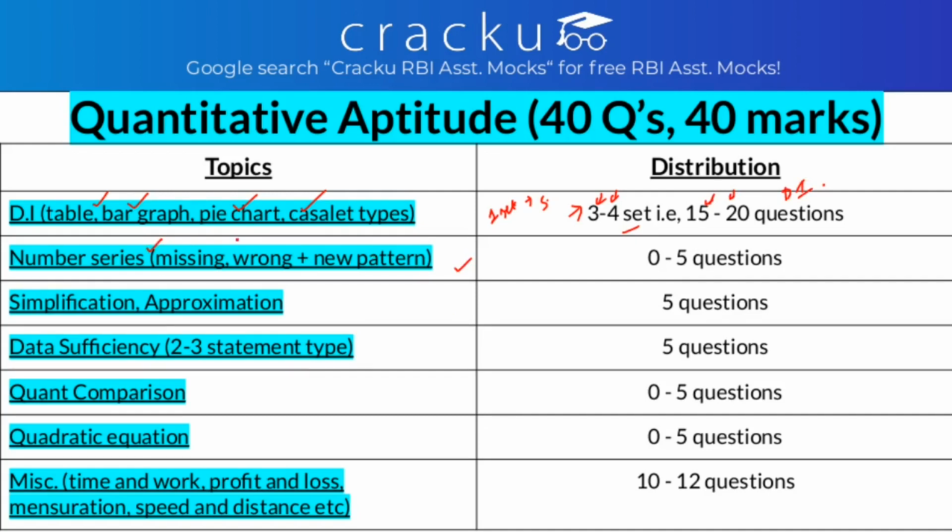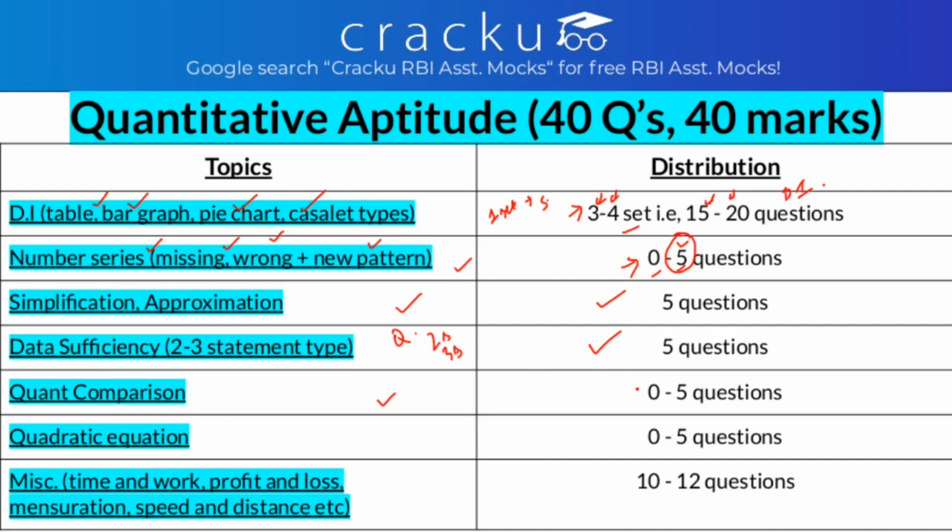So number series, both missing, wrong and new pattern, are generally 0 to 5. That means if it is there, you will get 5 questions from number series. Other is simplification and approximation, you generally get 5 questions from them. Data sufficiency, this is quants data sufficiency, and the earlier one was reasoning data sufficiency. In quants data sufficiency, this can be both 2 statement or 3 statement. You have 5 questions.